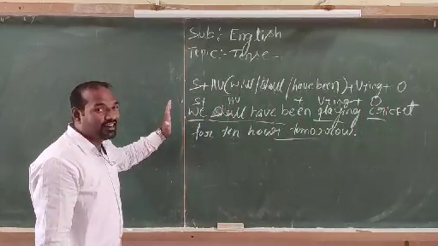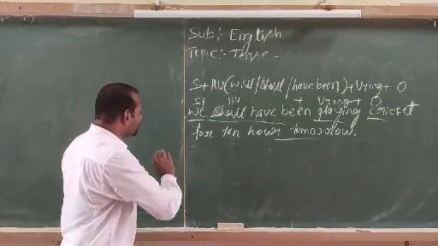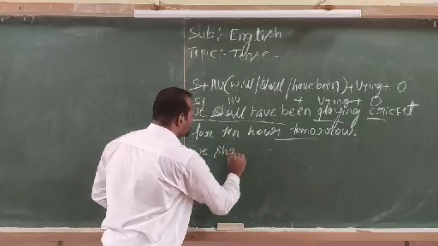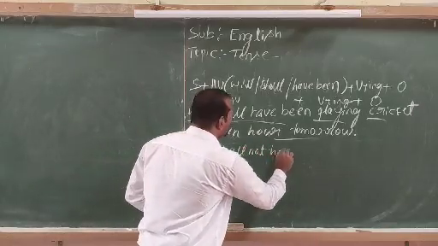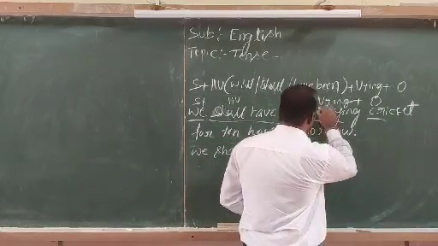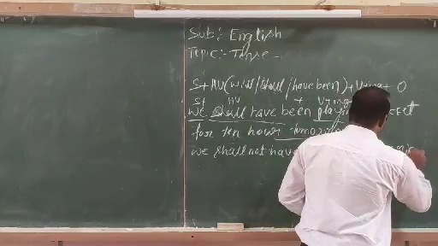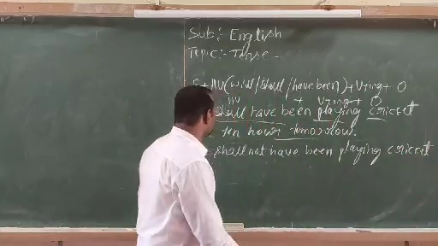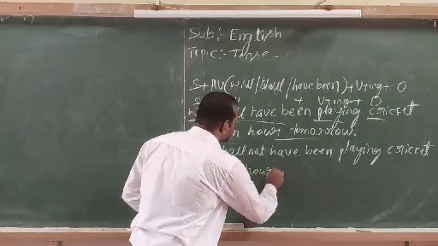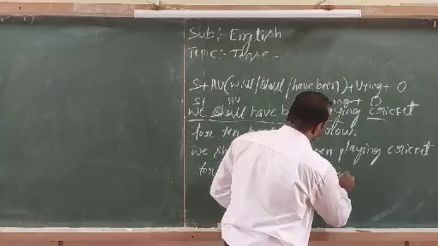Okay, this is called an affirmative sentence or positive sentence. Converting this sentence to the negative sentence is done by adding not to the shall. Look, we shall not have been playing cricket for 10 hours tomorrow.